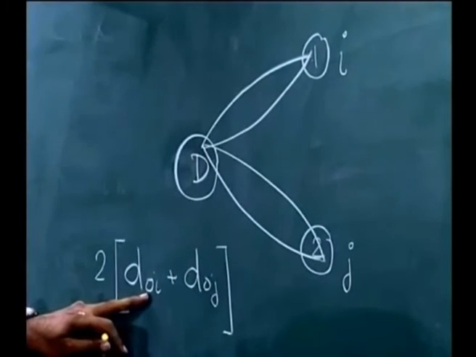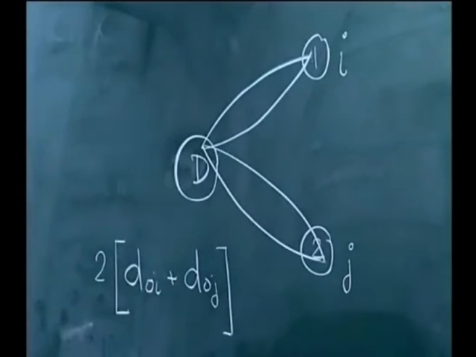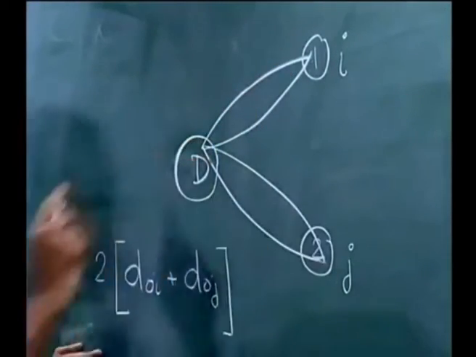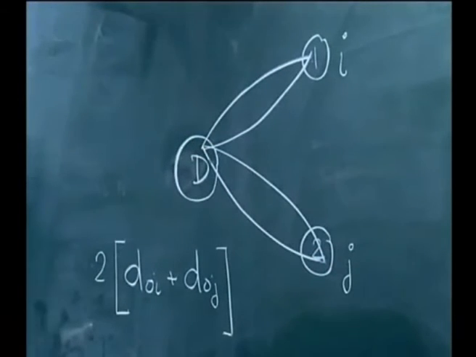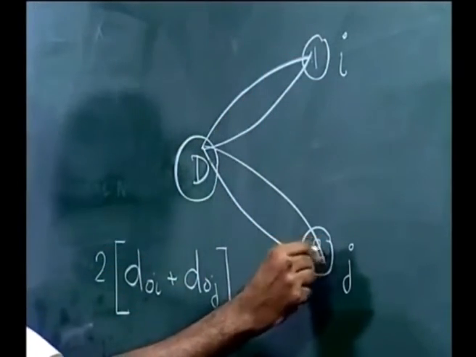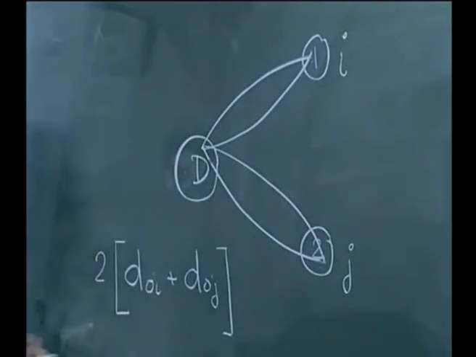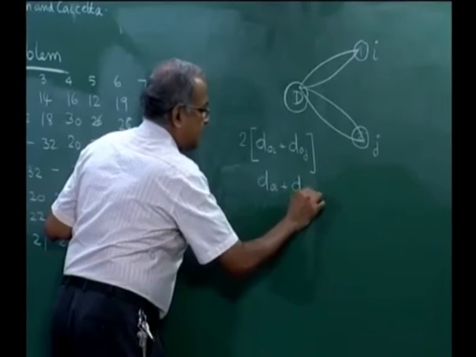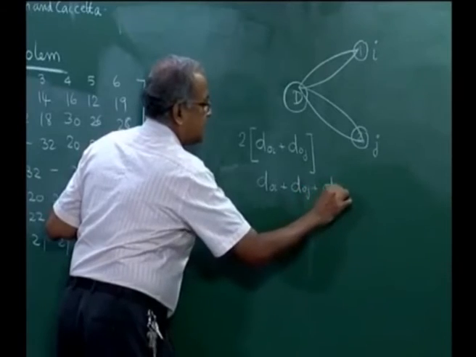d0 is the origin or the depot, i is the customer i. So, 2 times d0i plus 2 times d0j. But if there is enough capacity and we move from the depot to customer i and then to customer j and then we come back to the depot, the distance travelled would be d naught i plus d naught j plus dij.